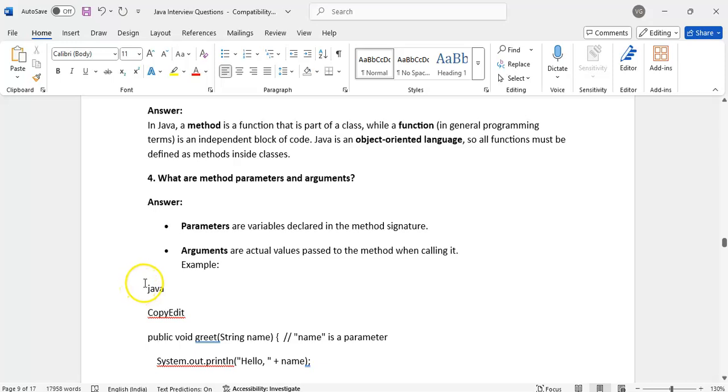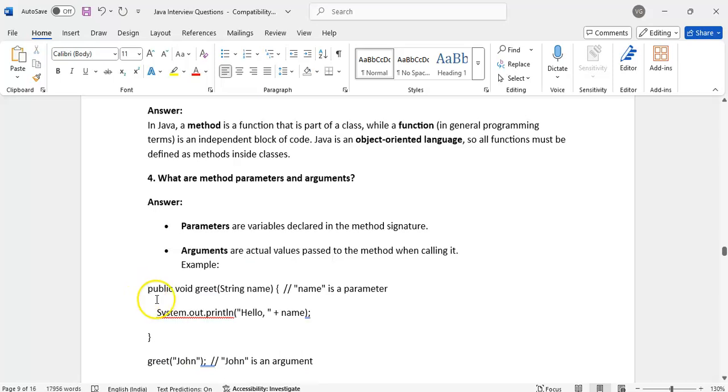What are method parameters and arguments? Parameters are variables declared inside a method signature. Arguments are actual values passed to the method while calling it. What is an example of it?